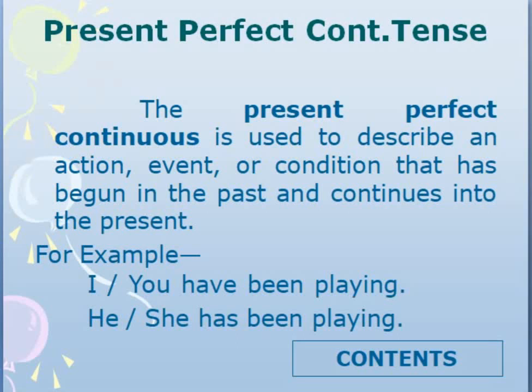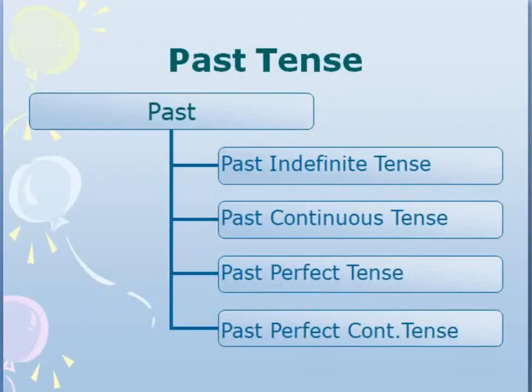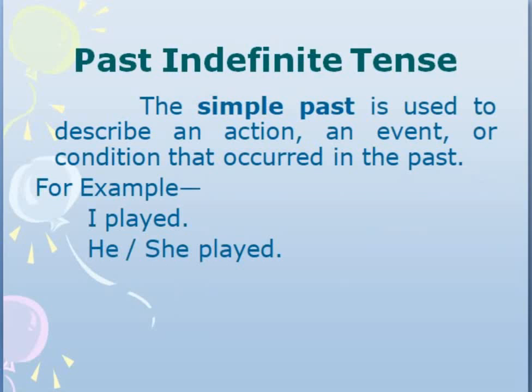Now we'll come to the past tense. Past tense again has the four parts: past indefinite tense, past continuous tense, past perfect tense, and past perfect continuous tense. Coming to the first, past indefinite tense. This is also called simple past tense.